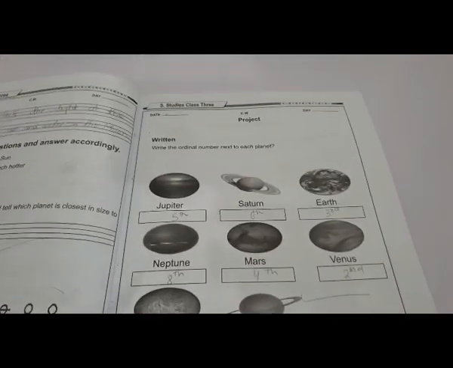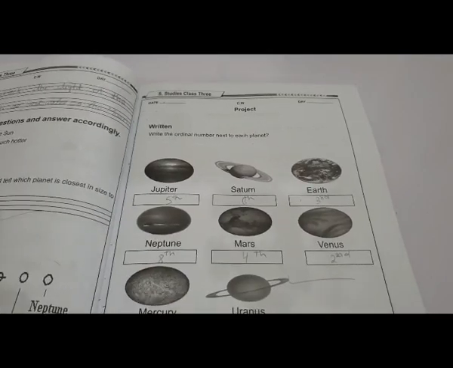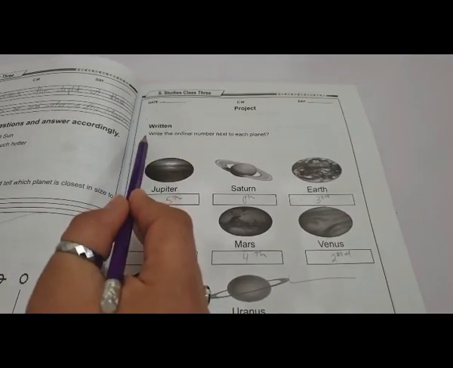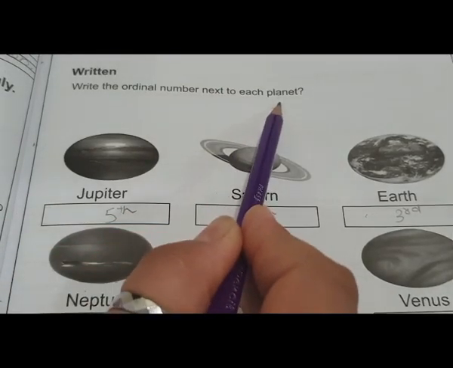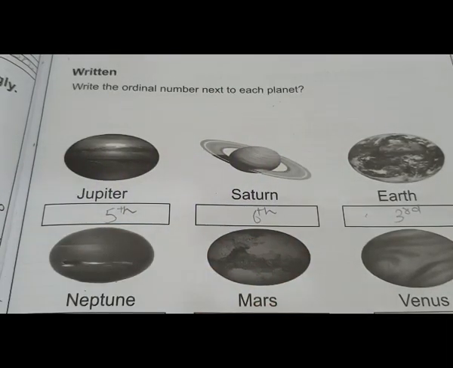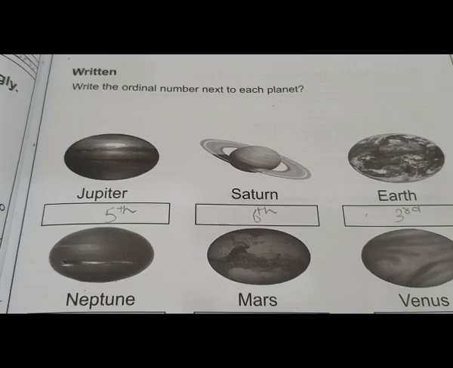On page number 6, we have the written project. The question is, write the ordinal number next to each planet. Here we have planets. We have to write the number on each planet.